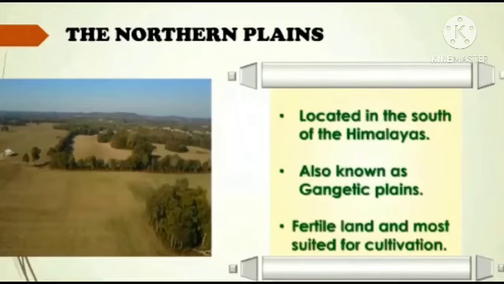These plains are very fertile. Children, this is the main quality. These plains are very fertile and are excellent for agriculture. These are made of soils brought down by the rivers flowing through them.